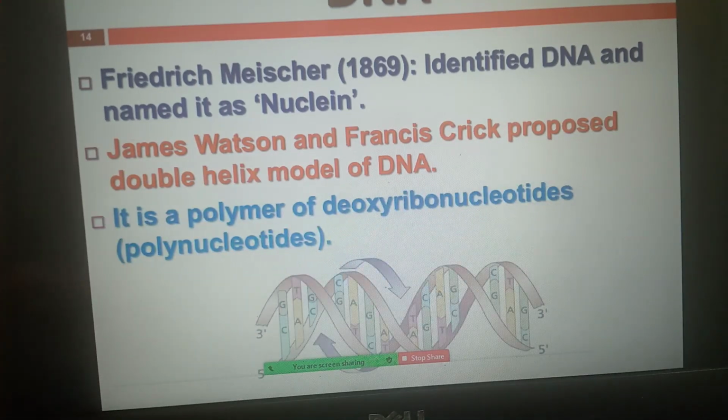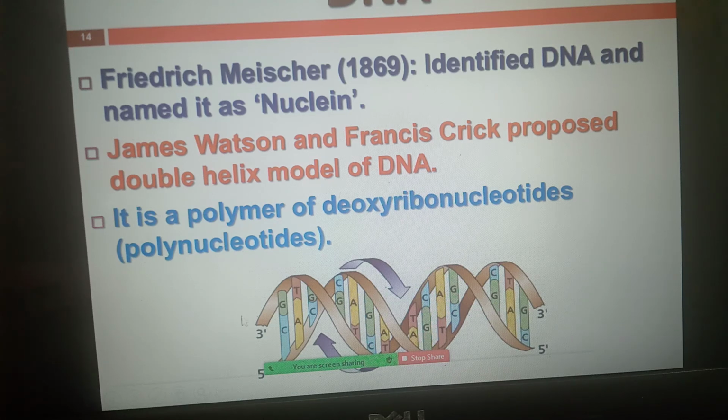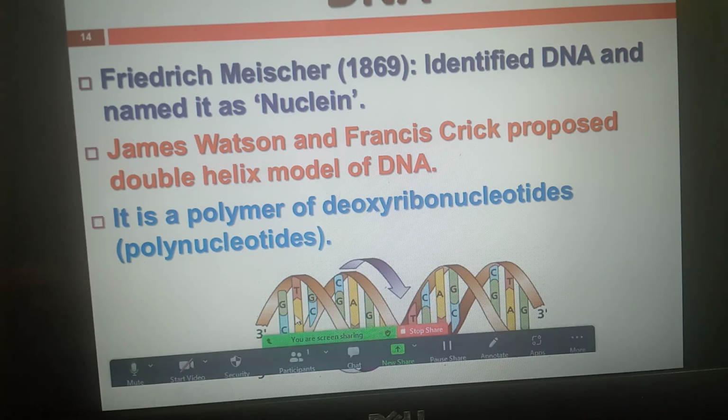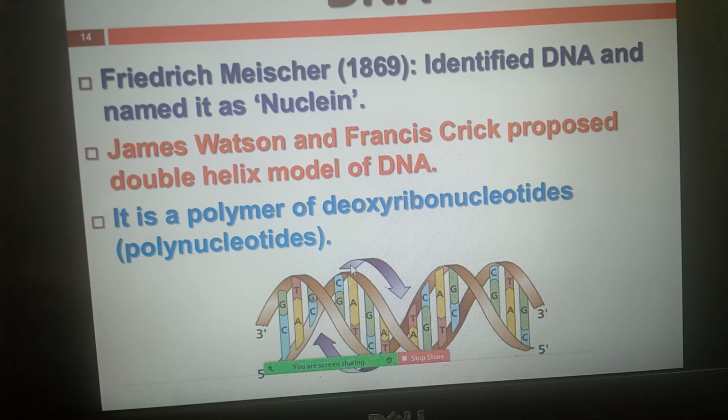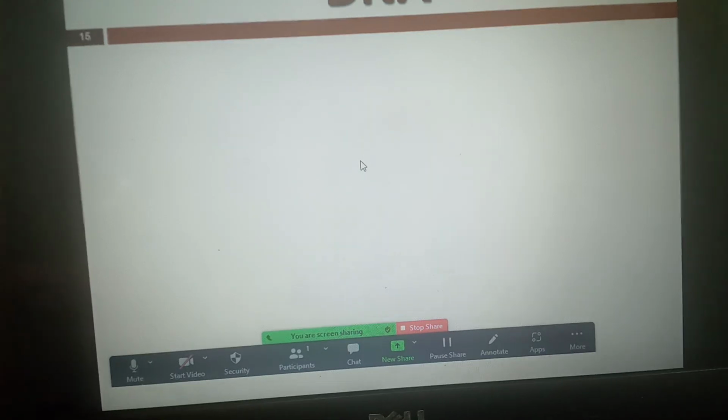DNA. Friedrich Miescher identified the DNA in pus cells and named it nuclein. James Watson and Francis Crick proposed a double helix model of DNA based on the X-ray diffraction method given by Wilkins and Franklin. Now DNA is said to be a polymer of nucleotides. You can see the two strands here, 3' to 5' and 5' to 3', which run in opposite directions and coil around each other like this. That's what the helix structure is.